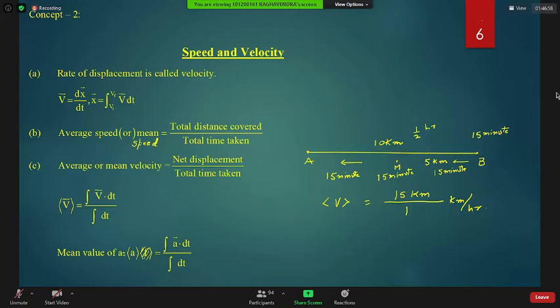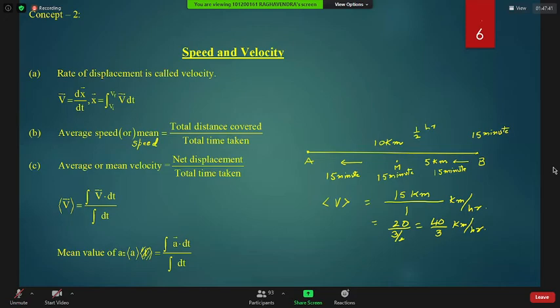Total distance traveled is 20 kilometers. And time: even if you are at rest or you are gossiping, you have to consider. So total time is 3 by 2 hours. Sir, you got 20 by adding 10 plus 10, no, sir? Beta, distance covered is total distance covered. Yes, sir. Total distance is 10 plus 10, 20. So house to house, it will be 20 by time taken 3 by 2, so it will become 40 by 3 kilometer per hour. This is your average speed from house to house.